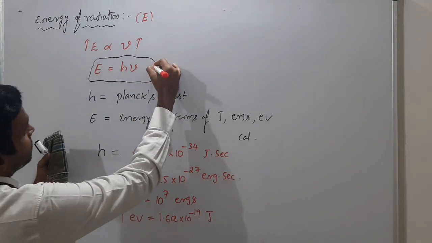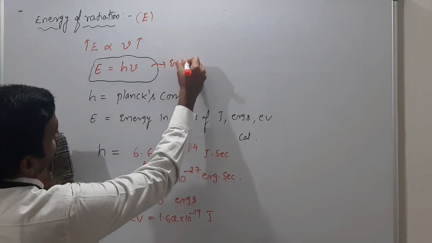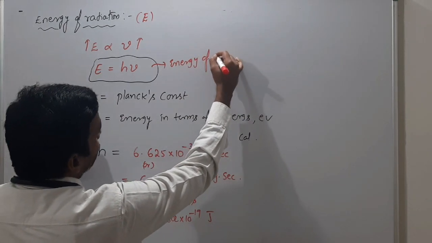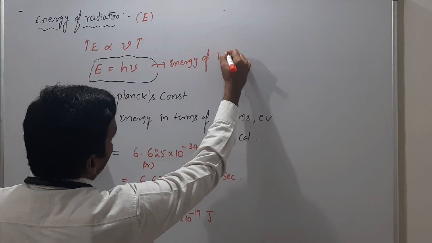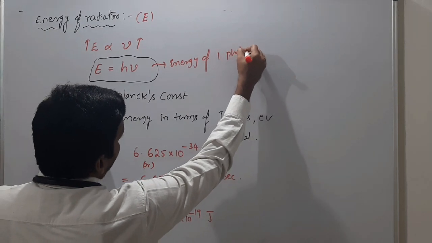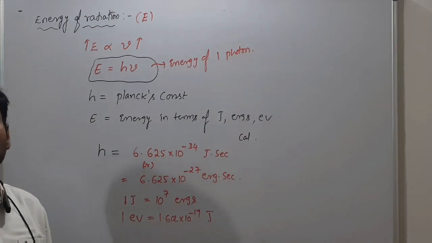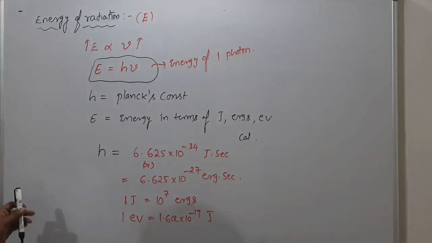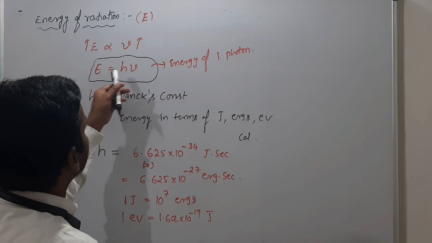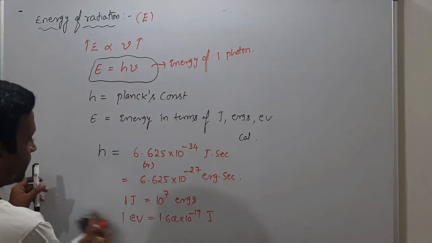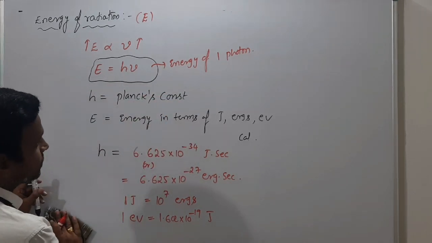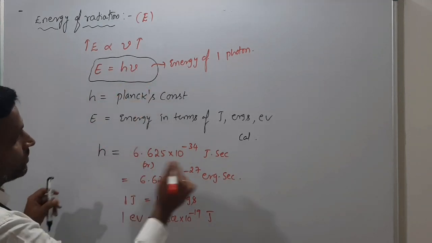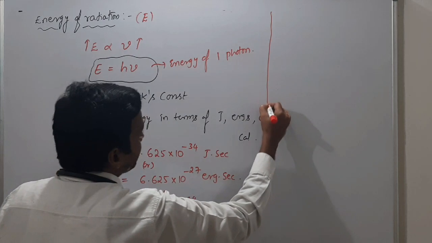So this is energy of radiation in the form of photons actually. Energy of one photon, you can say. So 1 photon energy is how much? E equals h nu. This is a very important energy formula, where nu is frequency.